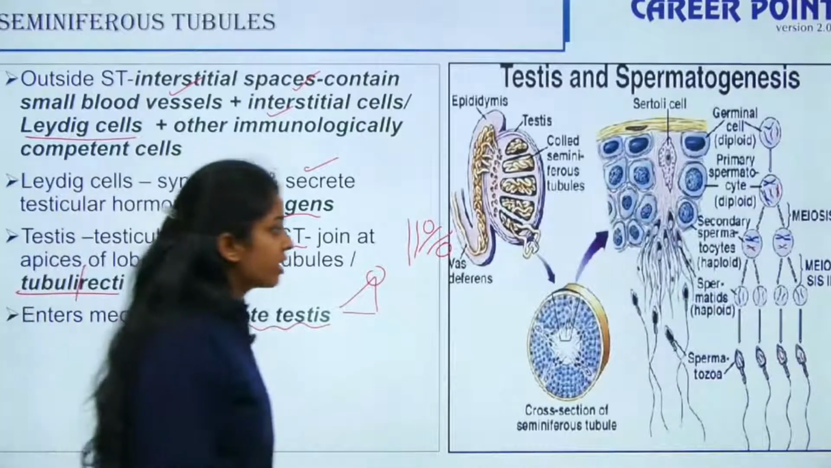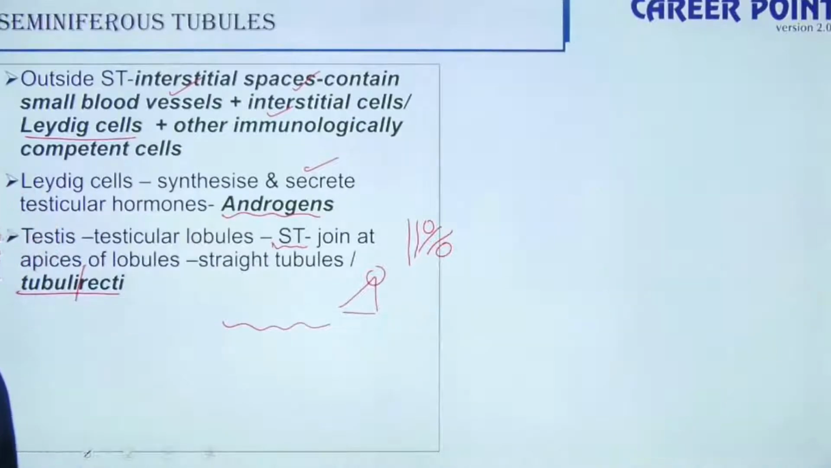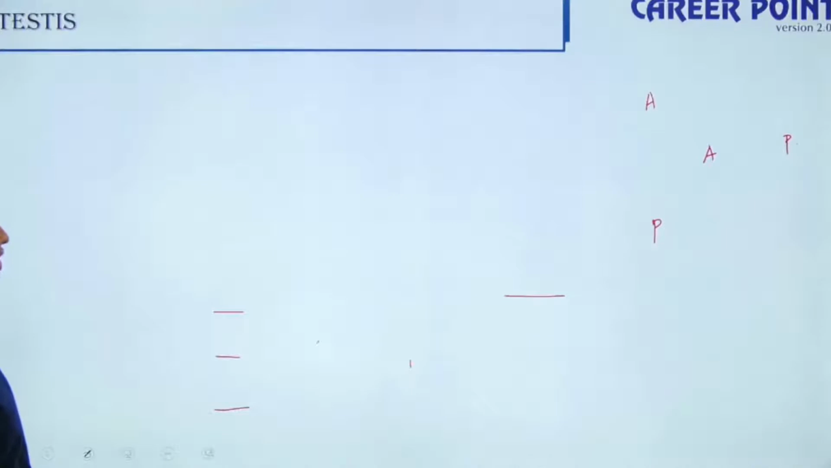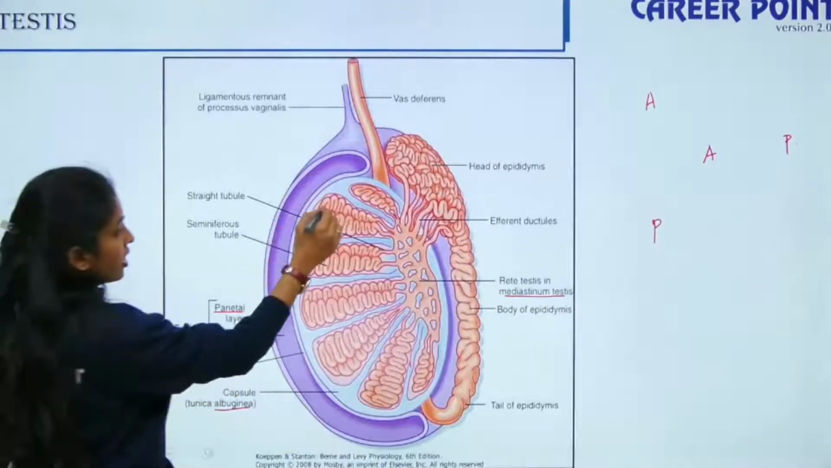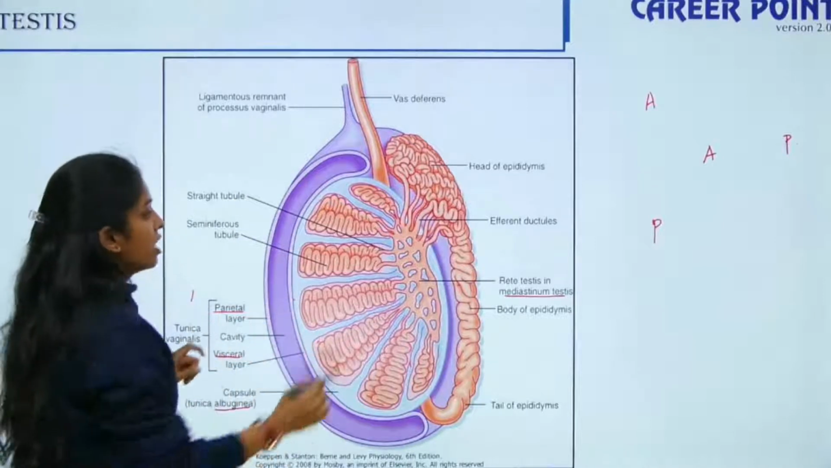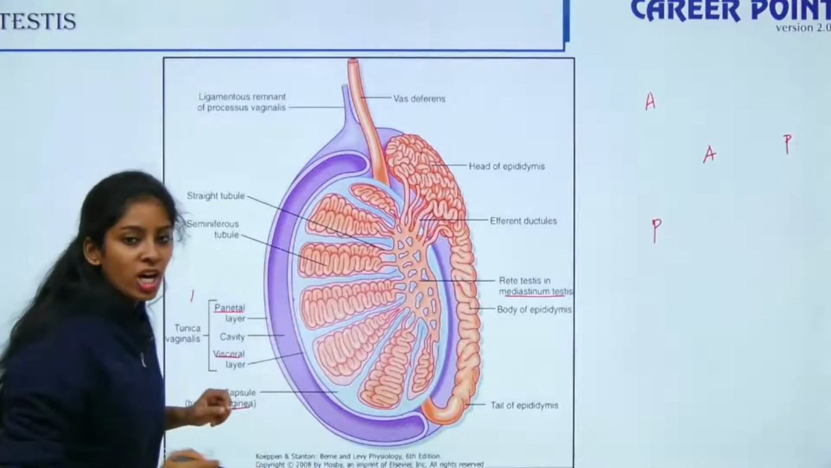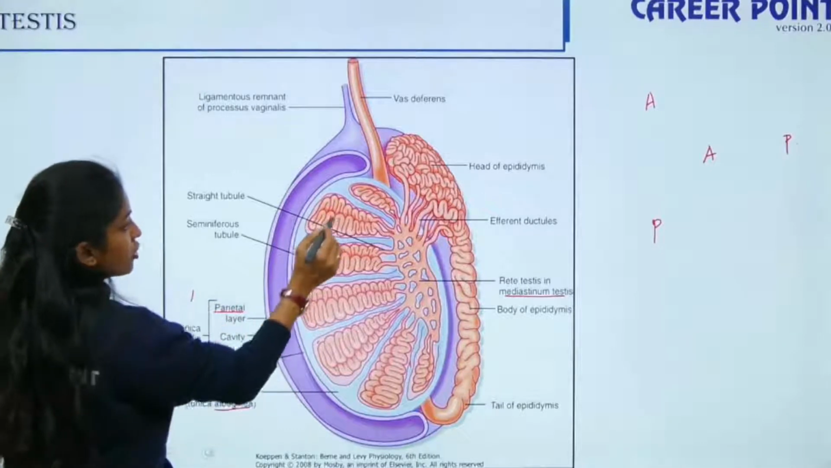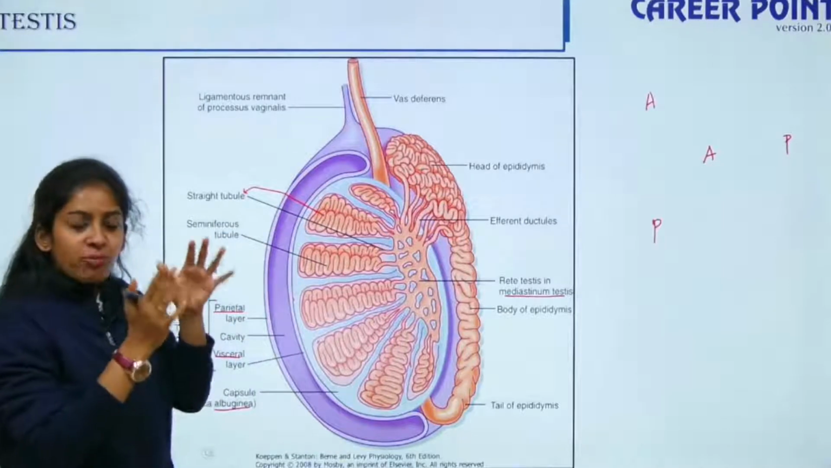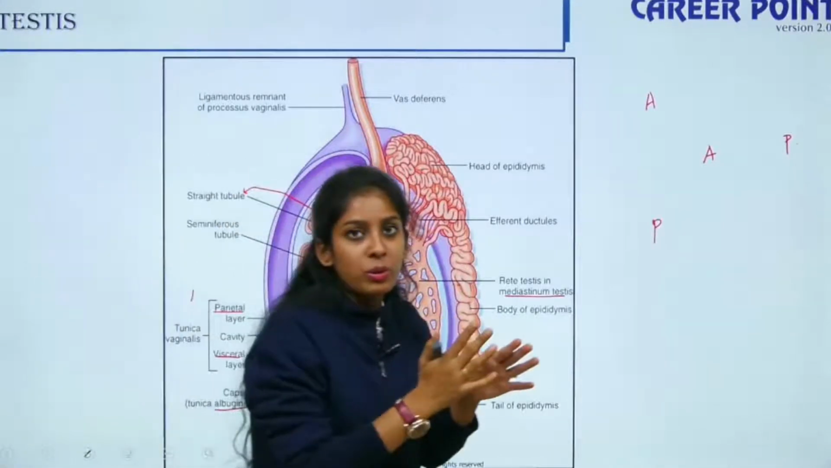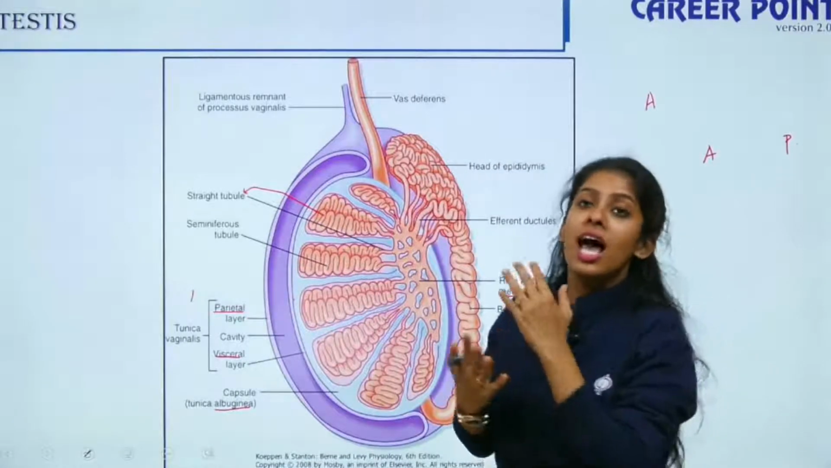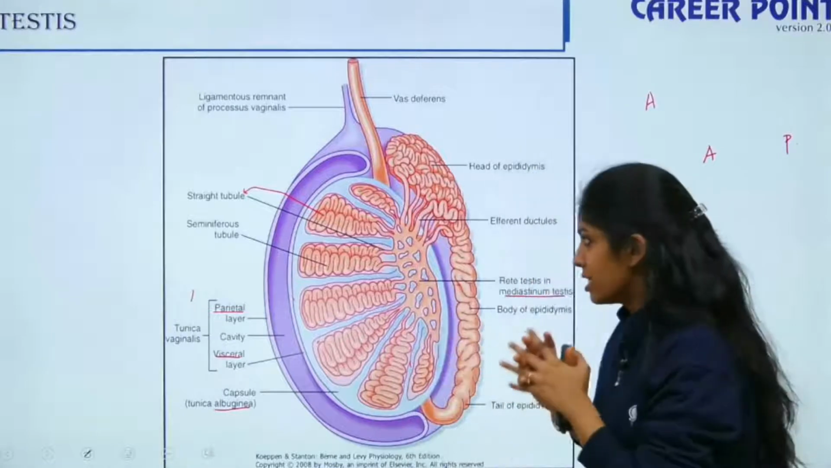So here is a figure. Okay, let's go back to the previous figure. I guess it was much clearer in the previous one. So this is your testicular lobule. This is one lobule, two lobule, third lobule, etc. Inside each lobule, you have 1 to 3 highly coiled structures. This is your seminiferous tubule. This is your seminiferous tubule. In between each seminiferous tubule, you have interstitial cells, that is your Leydig cells. You have small blood vessels and other immunologically competent cells, right?